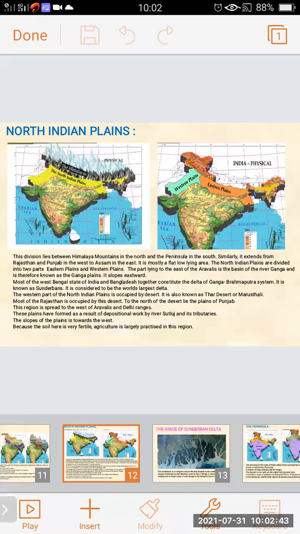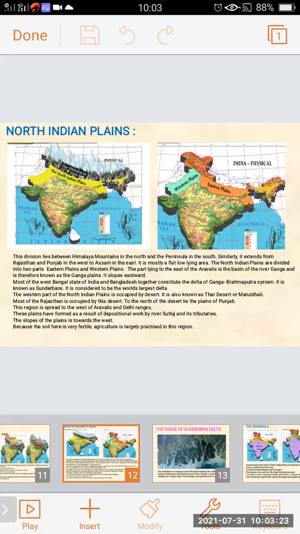Most of the West Bengal state of India and Bangladesh together constitute the delta of the Ganga-Brahmaputra system. The delta formed is known as the Sundarbans. Sundarban is considered to be the world's largest delta.